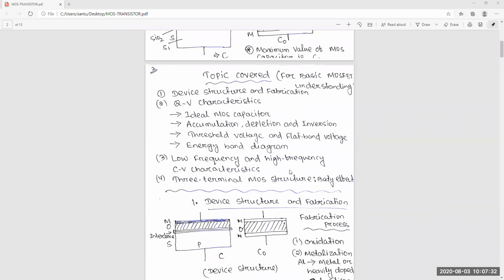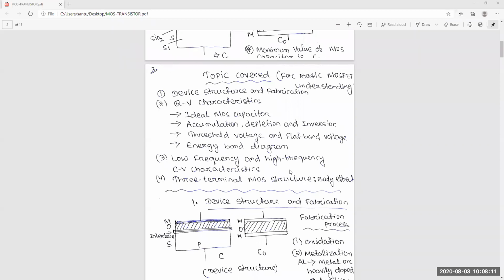These things are very important, whether it's for an interview, design or analysis, anywhere in this domain. So that's why I'll take 3 to 4 classes particularly on this MOS, with a very qualitative analysis. I'll use fewer equations, only very simple algebraic equations, but you will understand very well. So in this part, first we'll discuss the device structure and the fabrication.